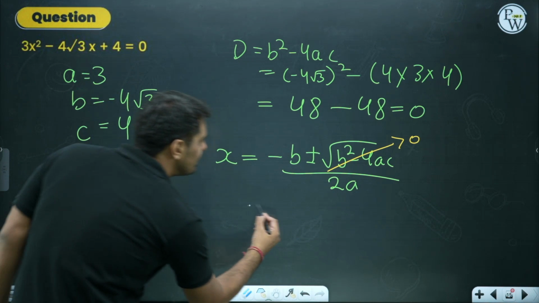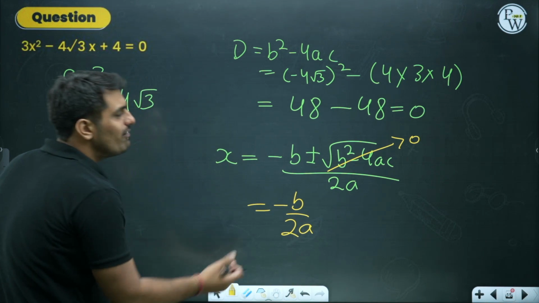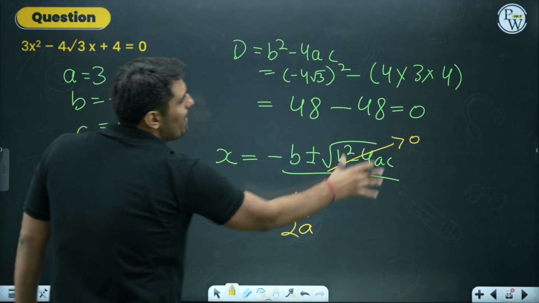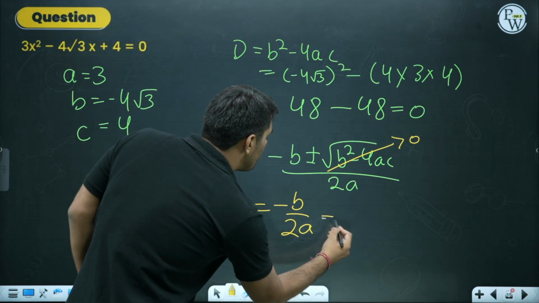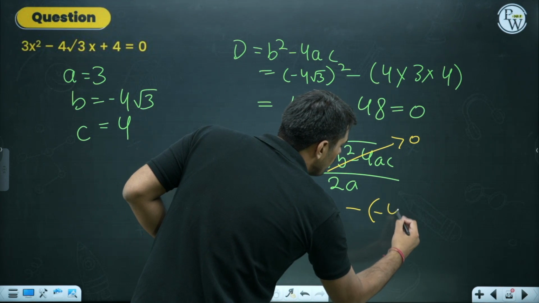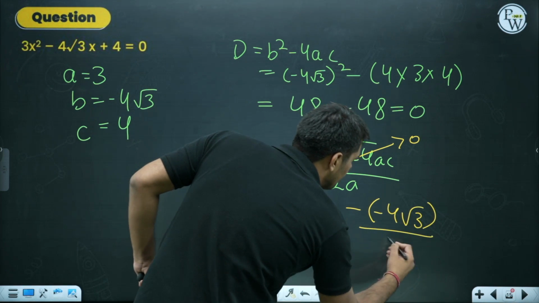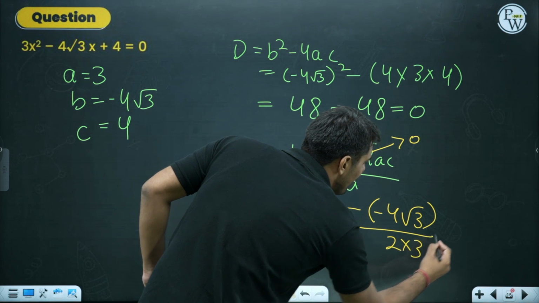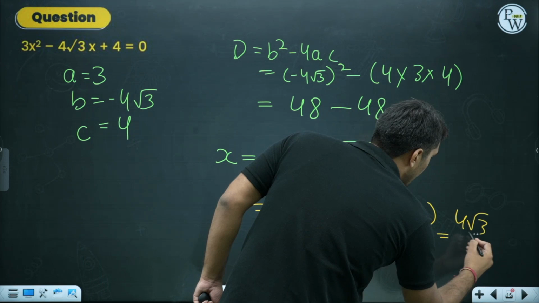The solution is minus b by 2a. You can put in the values because now the value of d does not matter, because it ended up being 0. So putting in the values of b and a, b being minus 4 root 3, a being plus 3, so 2 into 3. Final answer over here: minus minus becomes plus, 4 root 3 upon 6.